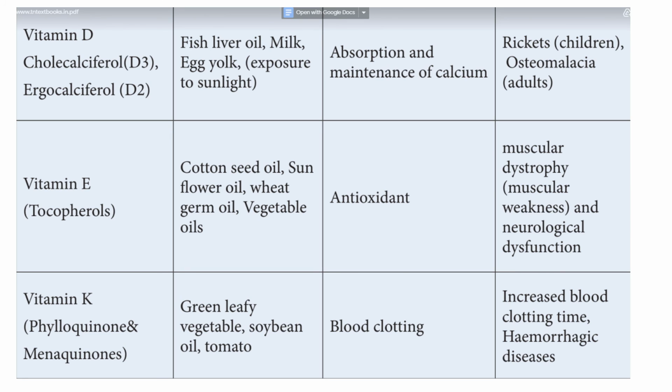The sources of vitamin E: cottonseed oil, sunflower oil, wheat germ oil, vegetable oil. Then function: antioxidant. That is the function of vitamin E. Muscular dystrophy, muscular weakness, and neurological dysfunction. Okay, these are the deficiency defects of vitamin E. Then let us move on to vitamin K, phylloquinone and menaquinones.